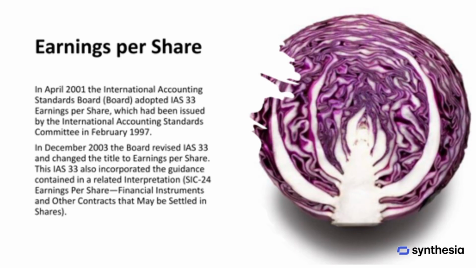Earnings per share, commonly referred to as EPS, is governed by IAS 33, which was originally issued in 1997 and later adopted by the International Accounting Standards Board in April 2001. In December 2003, the standard was revised and the title was updated to simply earnings per share. The revision also included guidance from a related interpretation that addresses financial instruments and other contracts that might be settled in shares.